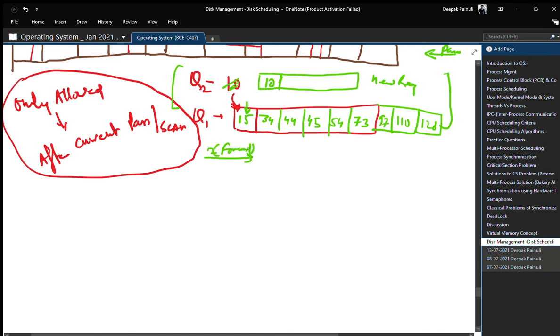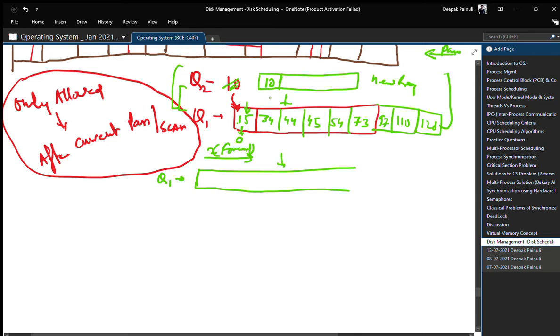Before moving to the forward pass, it will simply combine these two queues and create a new Q1 accordingly. How? Let us see. Now the head is at 0 and it is going to start its forward pass.